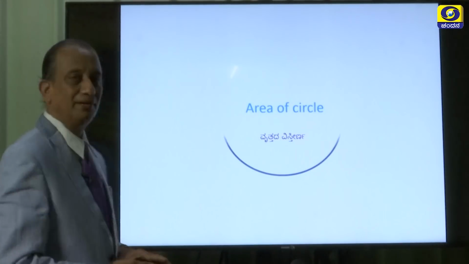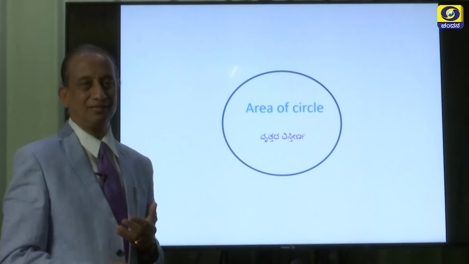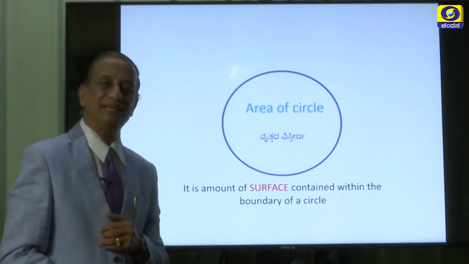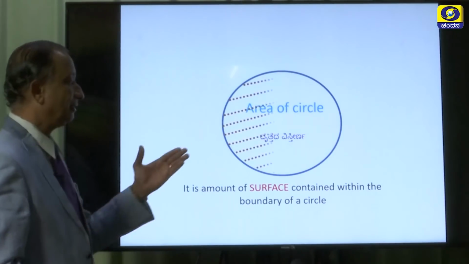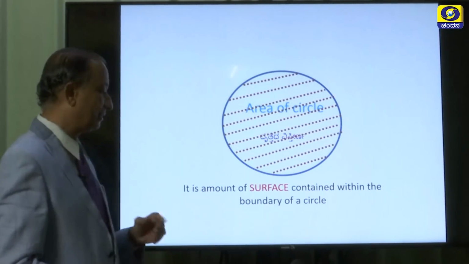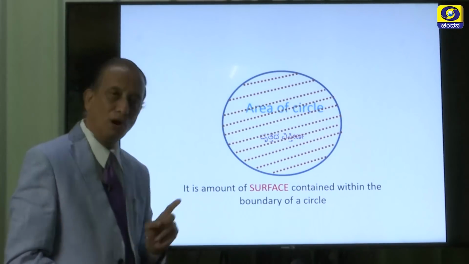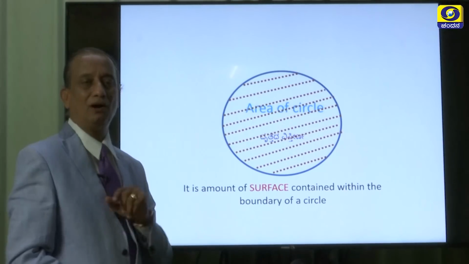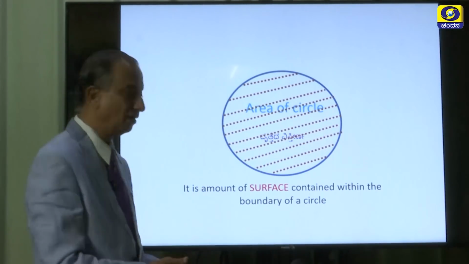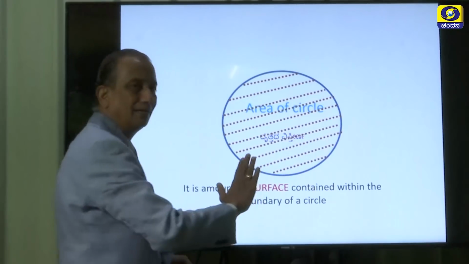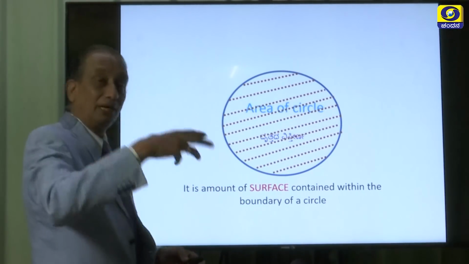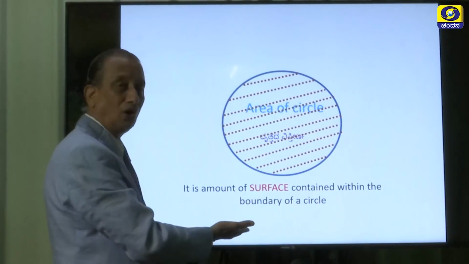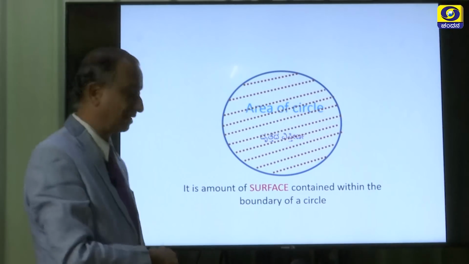Now, having understood the circumference of a circle as 2 pi r, let us try to understand what we mean by the area of a circle. Look at this slide. Area of a circle means the amount of surface contained within the boundary of that figure. Here the figure is a circle. So, how much surface is there in this boundary? That extent of the surface is called the area of that circle.